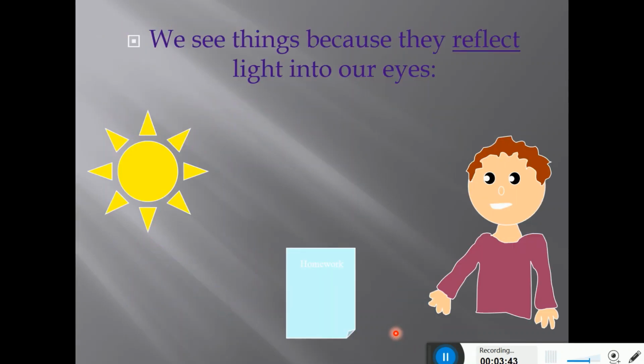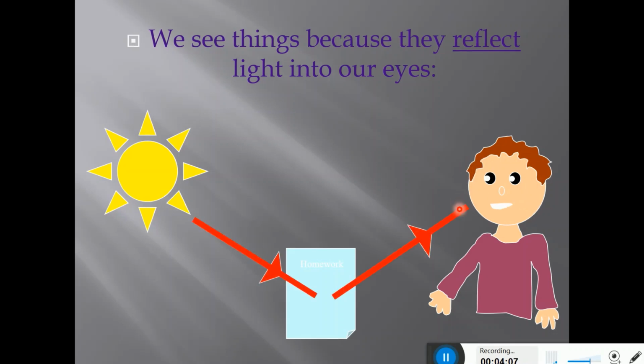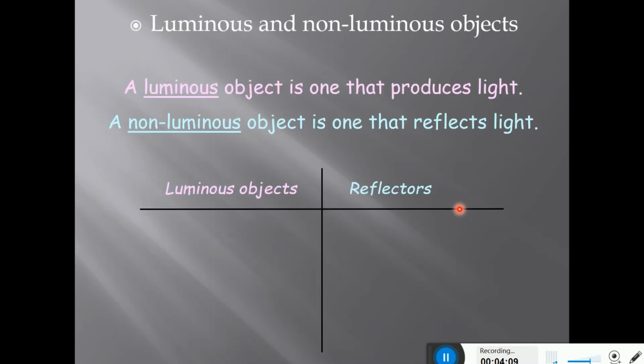And the next one, we see things because they reflect light. If there were no light, we might not be able to see different objects. Here the light is coming from a source, it reaches the object, and after getting bounced from the surface, it reaches the person or an observer. So light makes things visible to us. On the basis of this reflection phenomenon, there are two types of objects.